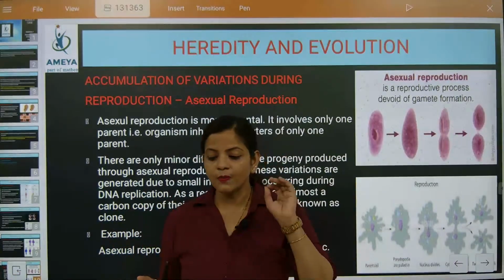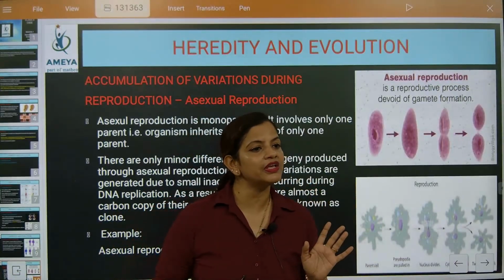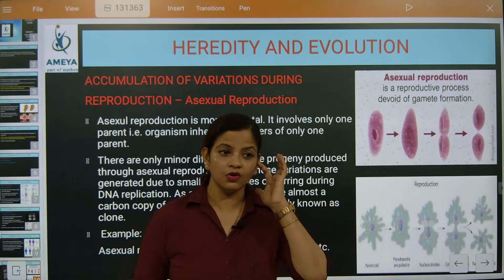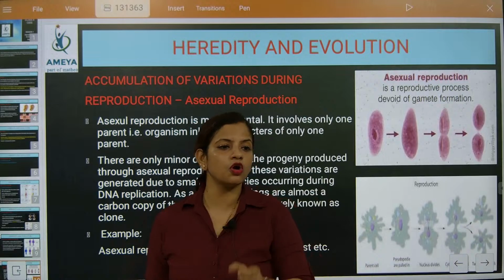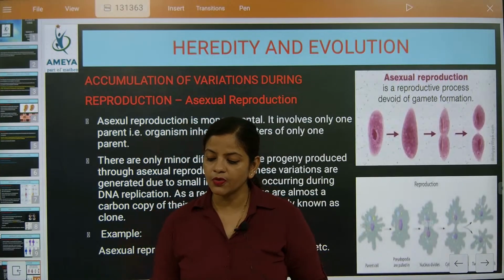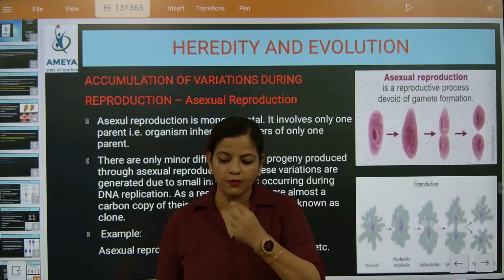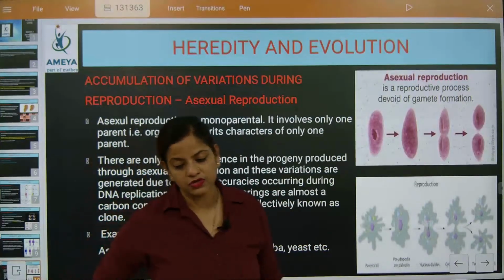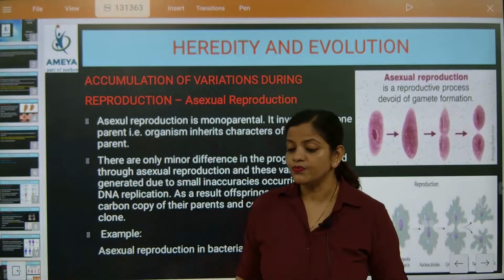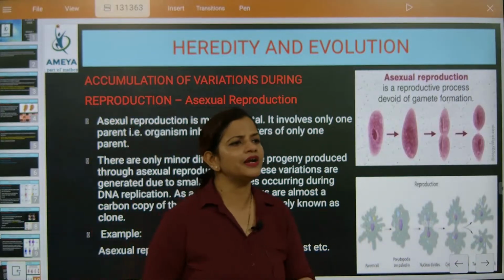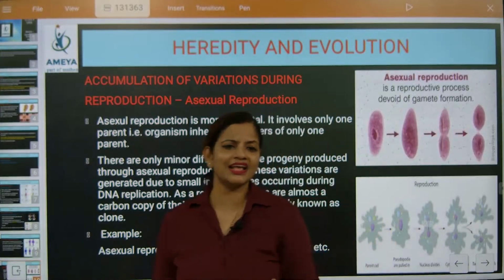Understood or not? A bug is a single example we can take. A red color bug was always caught by the predators. Sexual reproduction in heredity is the process where offspring inherit a unique combination. The two parents will be there, and the gametes will be fused. So the red bug was nicely caught.